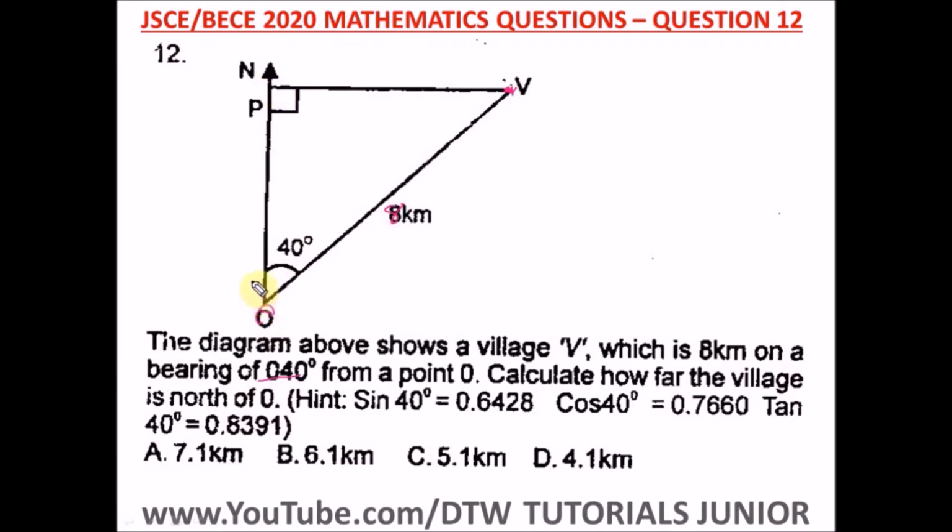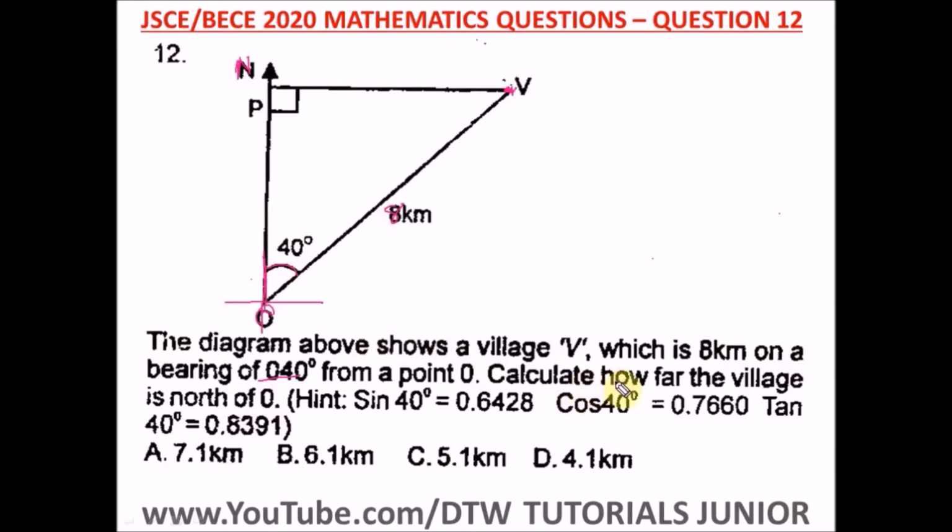You know, this is drawing your cardinal points. From here to here is 40 degrees, or V is on the bearing of 40 degrees from O. Now north of O is this straight line here, perpendicular line. All right, so this is the north of O. So let's say this is N.